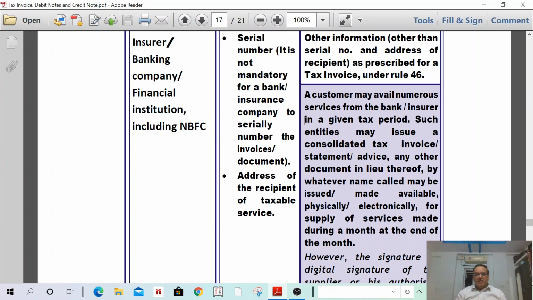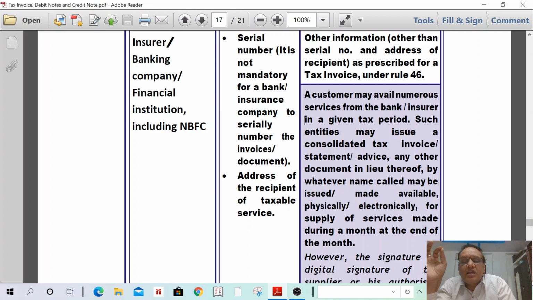That means, for example, a banking company sends a monthly bank statement to the customer at the end of the month. For the month of April, they send the account statement maybe in the first week of May. Whether the account statement is issued or made available electronically or physically, it shall be treated as a tax invoice.